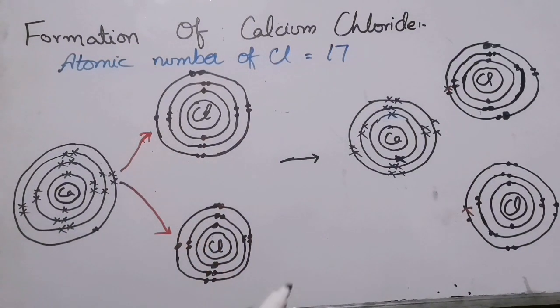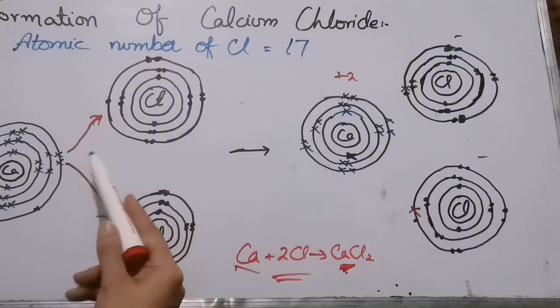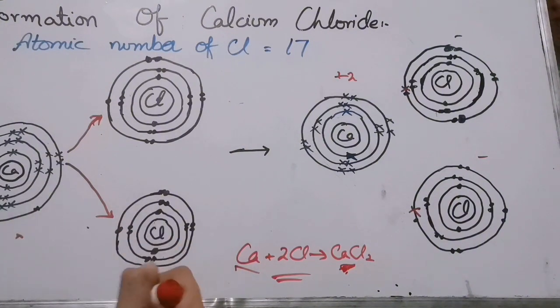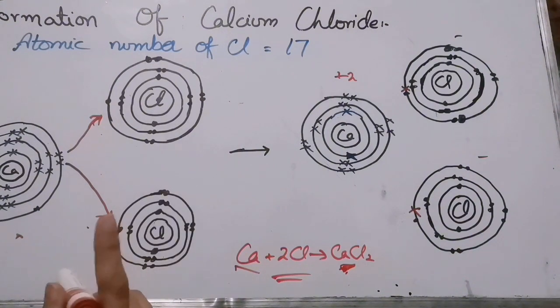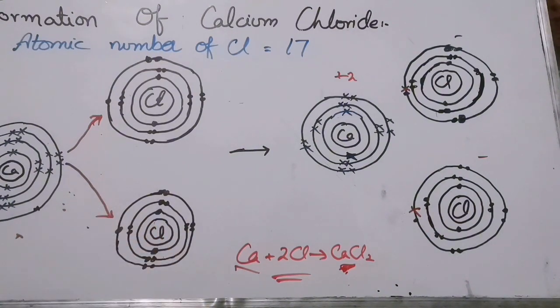Now see over here, calcium has lost its 2 electrons and it will gain plus 2 charge, and the chlorine will become chloride ion and it will gain the negative charges. You can write it in this way, plus 2 above the calcium and negative charges above the chloride ions. The bond that is formed in this case is the ionic bond. Why an ionic bond? Because ionic bond is the bond that is formed by the complete transfer of electrons from one atom to the other. In the definition I told you it will be electron or electrons. In the case of sodium there was 1 electron that was transferred, and in case of calcium chloride there are 2 electrons that are transferred.